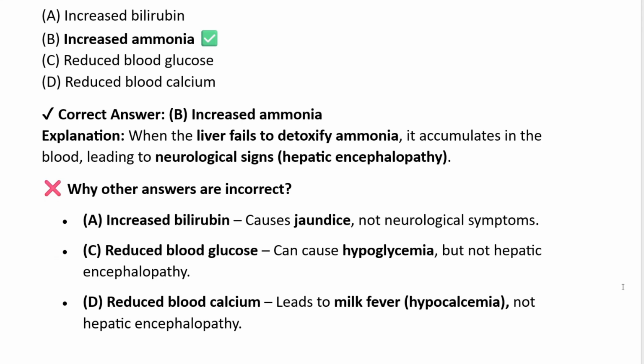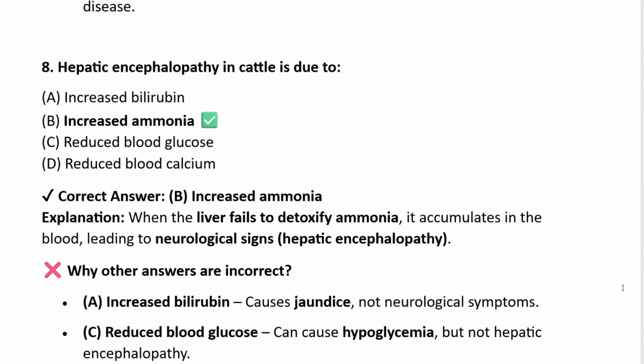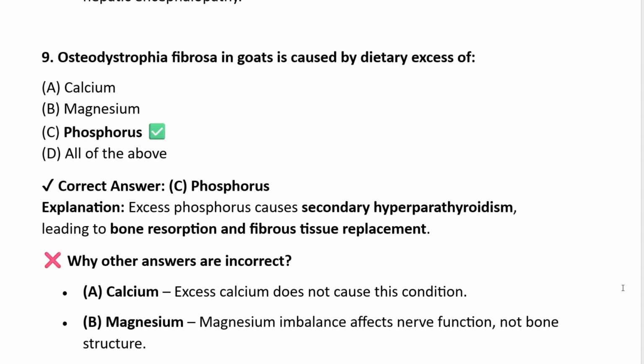Option A, increased bilirubin, will cause jaundice, not neurological symptoms. Reduced blood glucose will cause hypoglycemia, but not hepatic encephalopathy. Reduced blood calcium will lead to milk fever, hypocalcemia, not hepatic encephalopathy. So for hepatic encephalopathy in cattle, the correct answer is increased ammonia.